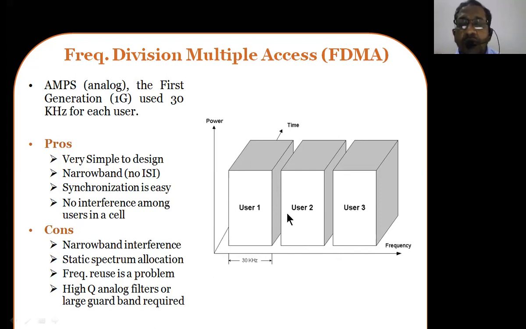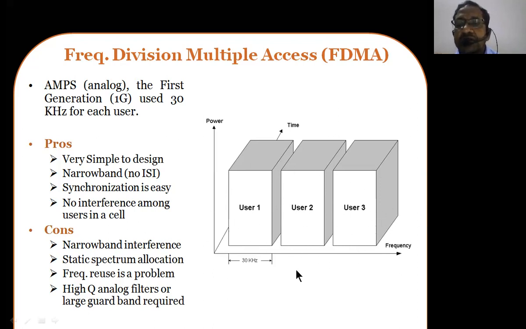And synchronization between different users is going to be very easy for us because there are guard bands in between. So the base station can synchronize many users very easily to provide the communication, because everybody is talking to the base station in a different band. So the base station is already registered with the appropriate bands, and accordingly it is going to handle all these users running with different frequency bands. So no interference among the users in a cell. Here three users have been shown. So there is no interference among the users of the cell.